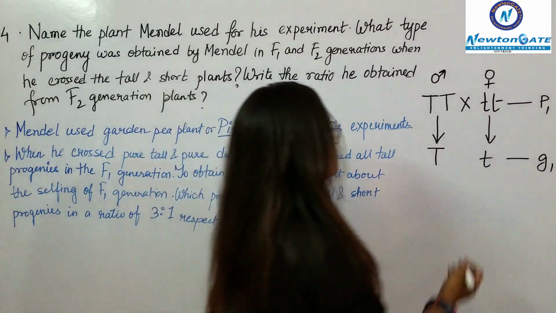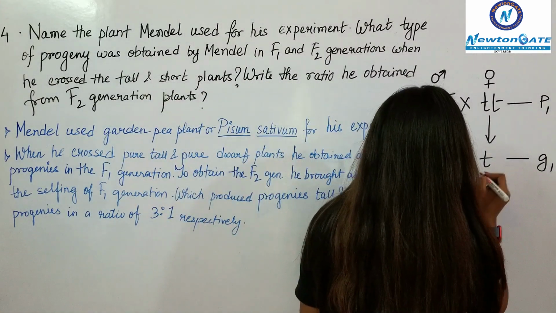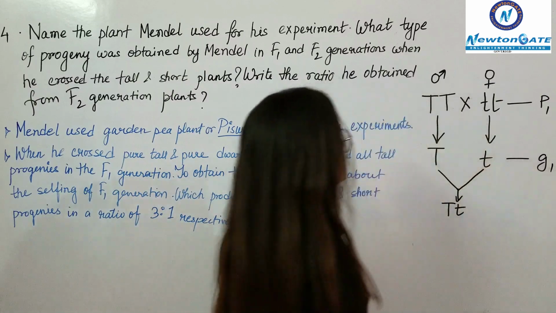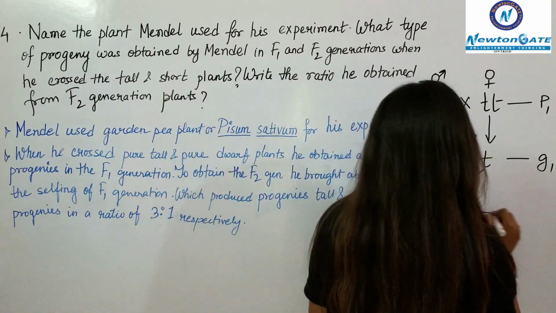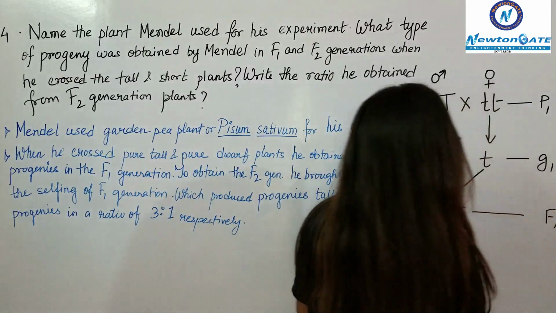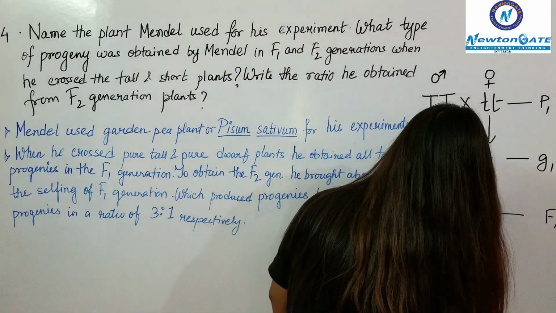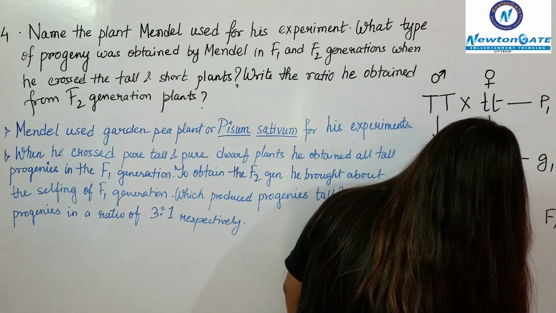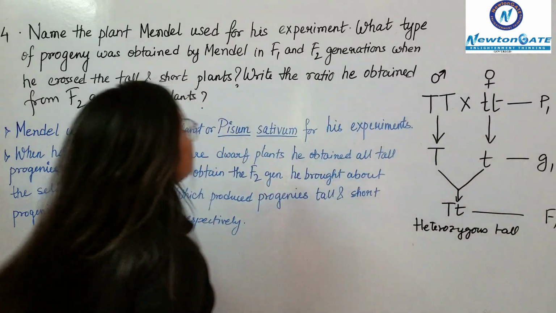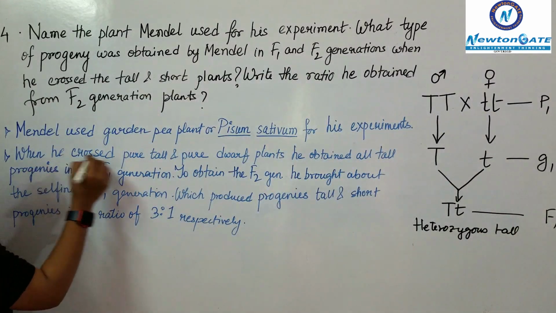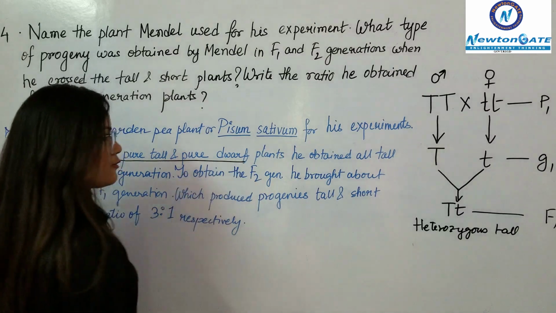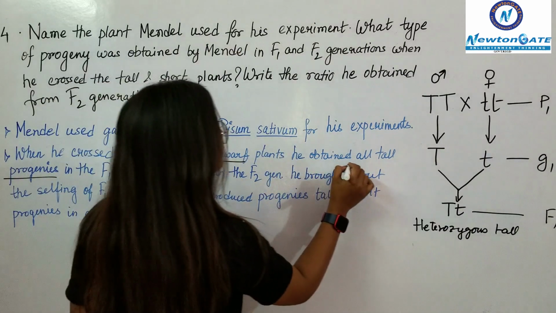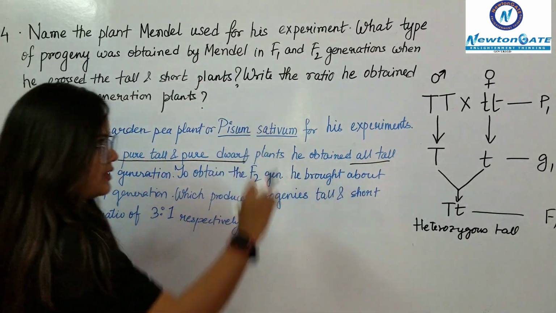Okay, so when these were crossed, it forms Tt, that is the F1 generation. Okay, and this is a heterozygous tall. So for this case he crossed pure tall and pure dwarf plants and obtained all tall progenies in the F1 generation. This is the F1 generation.